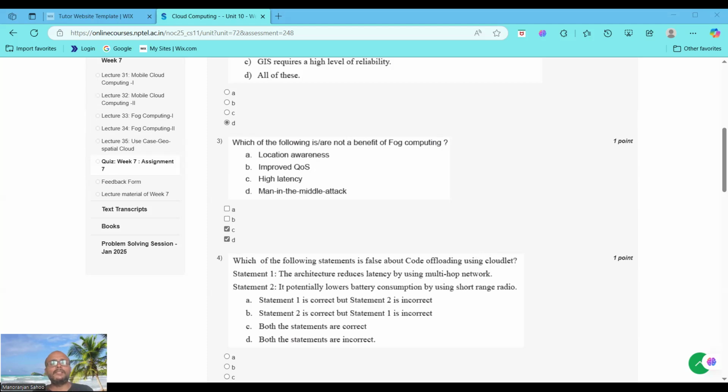Unlike cloud-only systems, high latency is a drawback. Then the last option, man in the middle, is again not a benefit but a security risk, not inherent to fog advantage. So we may choose options C and D. They are not benefits.